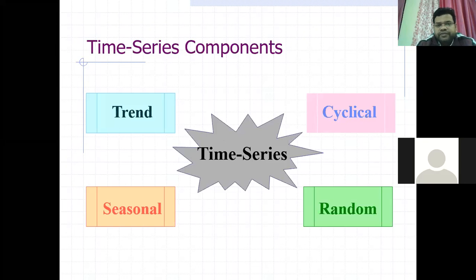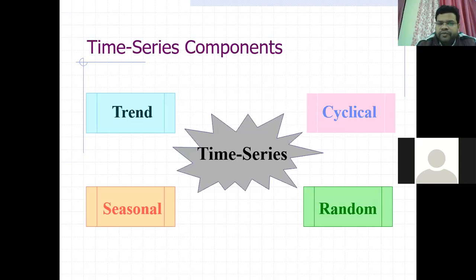Trend is a long-term behavior. It means how you can define the trend? Trend is a long-term behavior which may be increasing or it may be decreasing. What is the trend? Tendency of data to increase or decrease during a long period of time. This is called trend. So trend is nothing, only the tendency of data to increase or decrease during a long period of time.